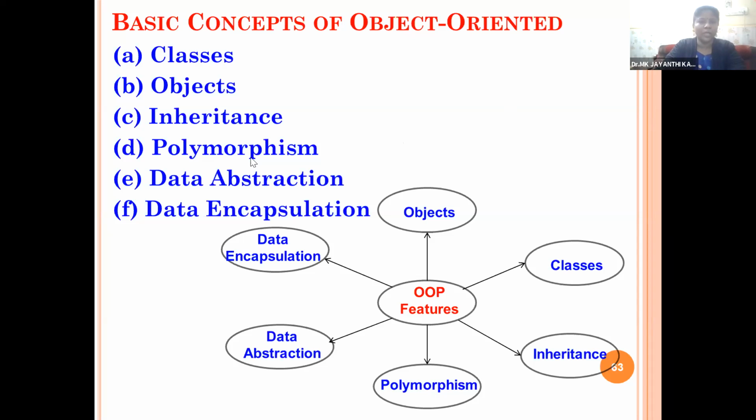And polymorphism means we can have more than one function with the same name. Poly means multiple forms for the same function. For example, if you have a student, or a function called assignment, or a function called quiz, we can have the same function quiz with different types of variables.